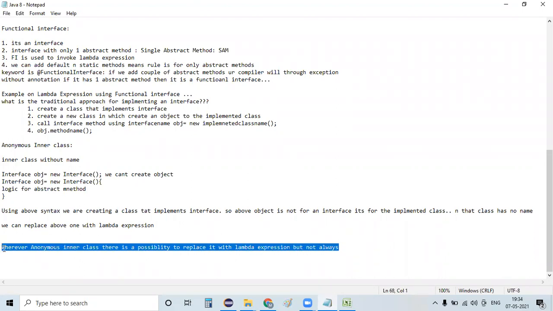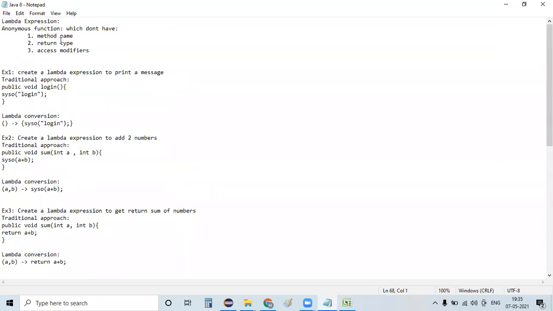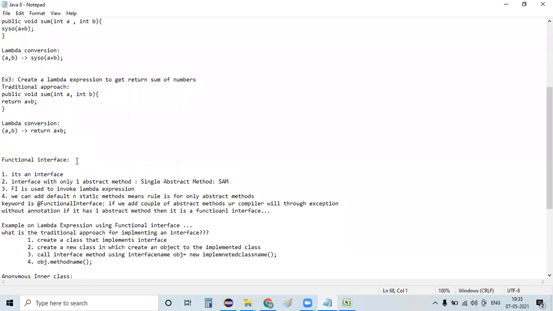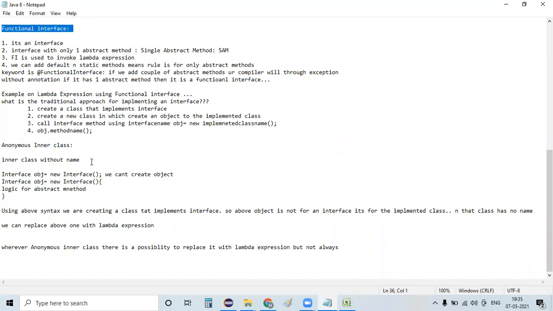It's not always possible; only in certain cases can we replace the inner classes with a lambda expression. What are those cases? If you recollect what we discussed about lambda expressions, a lambda expression can be implemented using a functional interface, which means an interface that has one abstract method. So in order to implement a lambda expression in place of an anonymous inner class, the anonymous inner class should implement a functional interface. Only then can you use a lambda expression, guys.